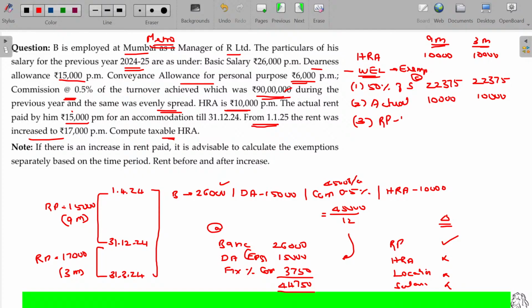Third, rent paid minus 10% of salary. Here 10% of salary being 4,475.